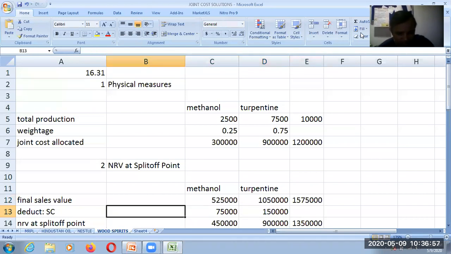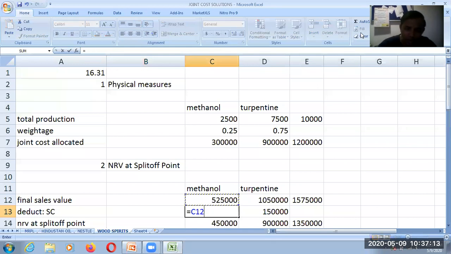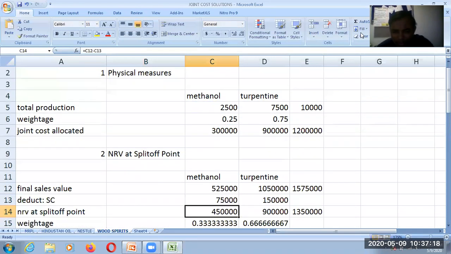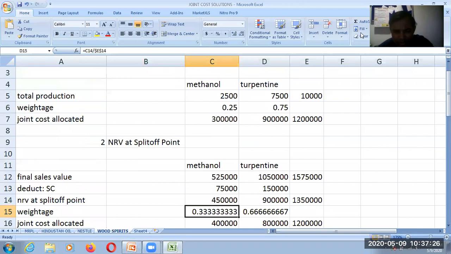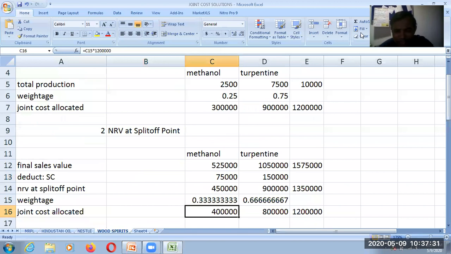After calculating the sales value, we need to deduct the separable cost of methanol and the separable cost of turpentine from their respective final sales value. So methanol's separable cost is 30 rupees per liter. 2,500 is the quantity multiplied by 30 comes to 75,000, and respectively 20 rupees for turpentine, so it comes to 1,50,000. And we found the NRV weightage from NRV split off point, and we allocated 4 lakh and 8 lakh respectively to methanol and turpentine out of 12 lakh rupees.